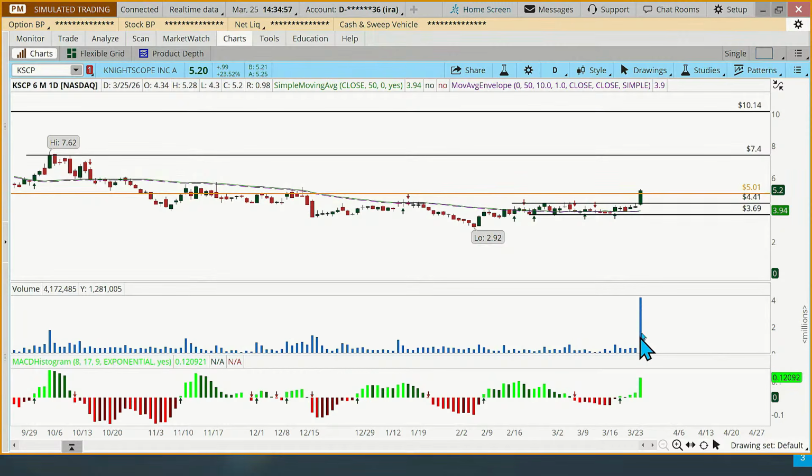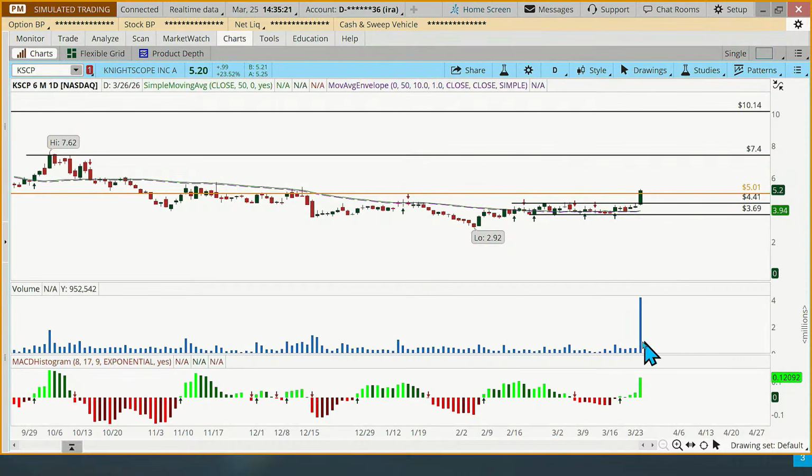4 million shares traded today, when the average was probably closer to about 500,000 shares. Look at that average over here, just ballpark. So they got huge volume today. Now, why did they get that? Well, it looks like they got some contracts opened up to them. And you guys can go research this on your own.